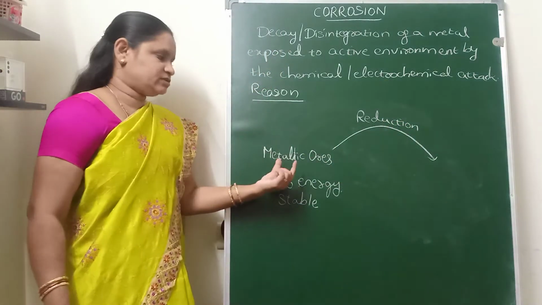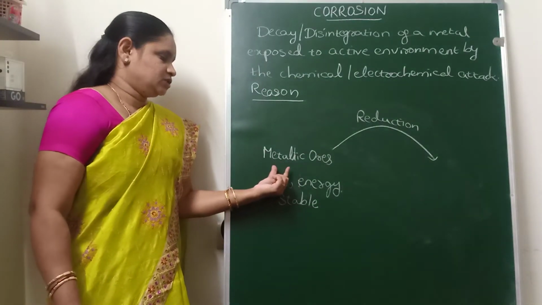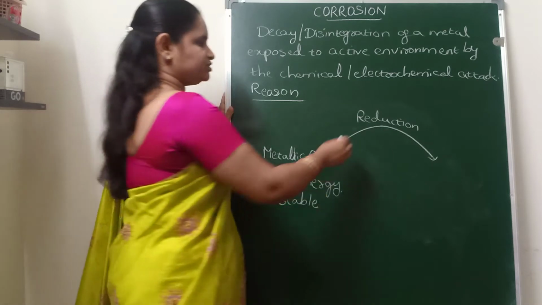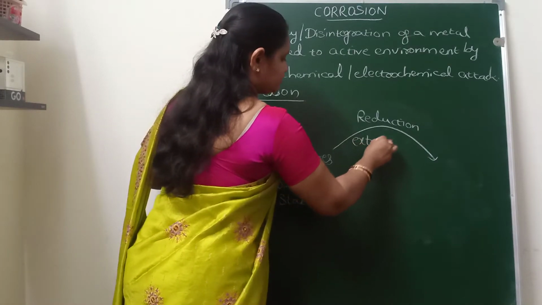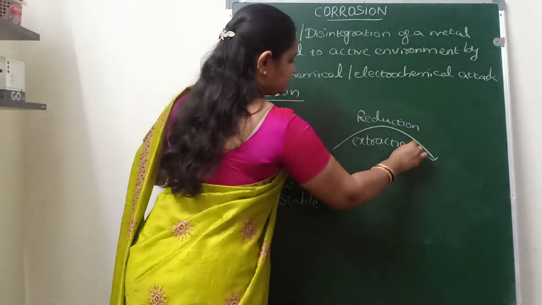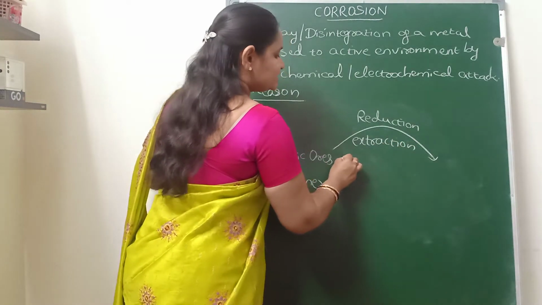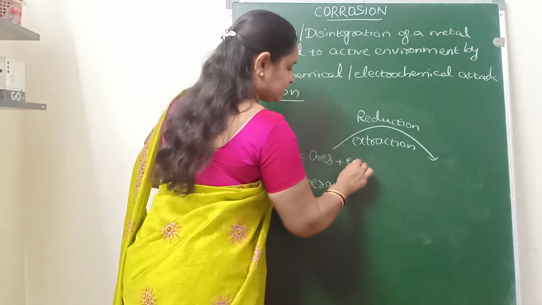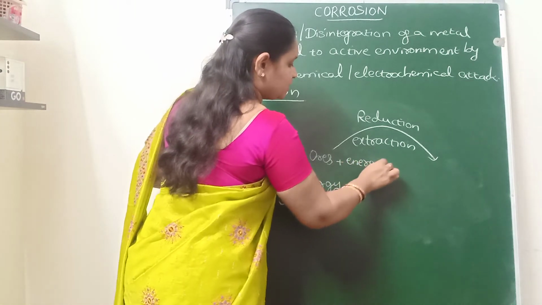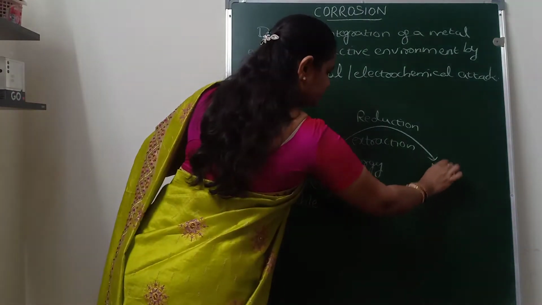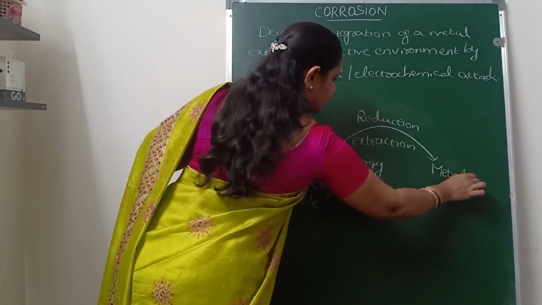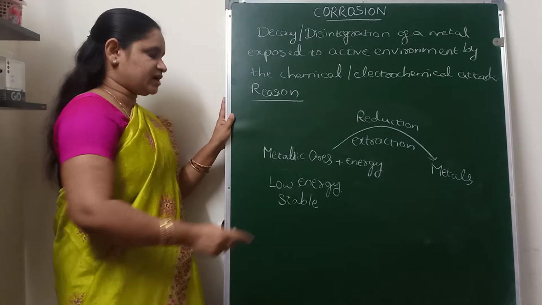Metals are extracted from the metallic ores by using the reduction process, and this is known as the extraction of metals, which can be done by giving some energy to the metallic ores.